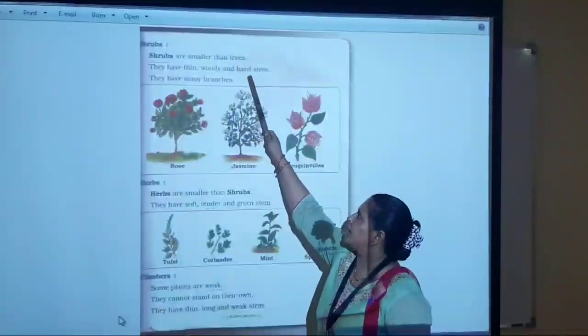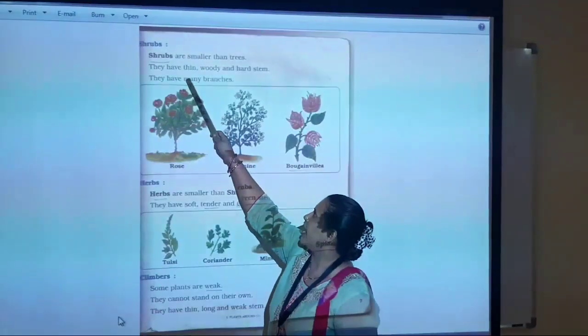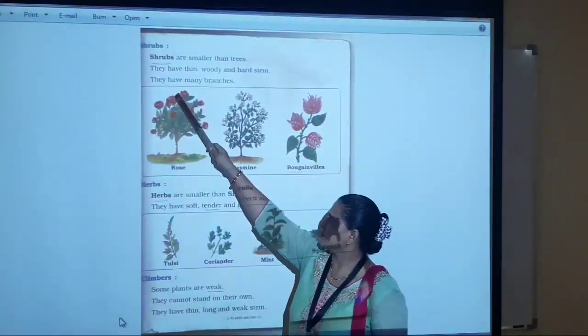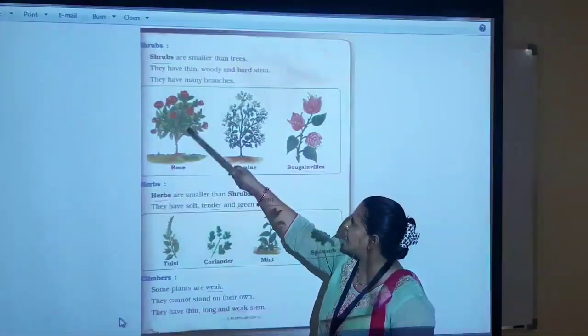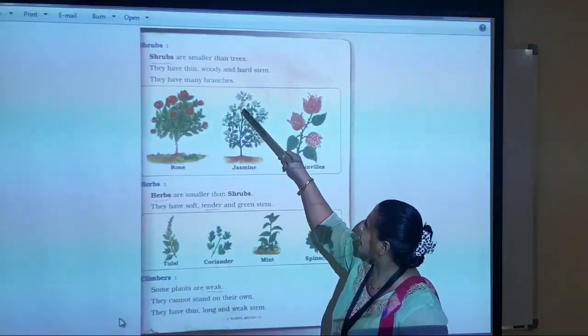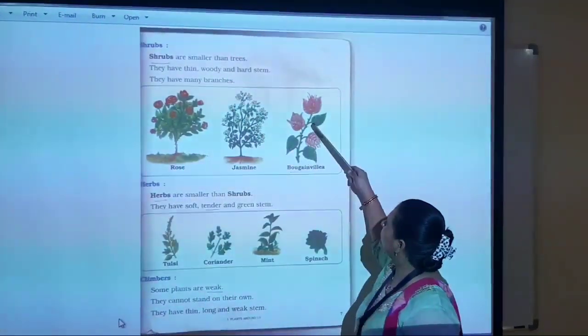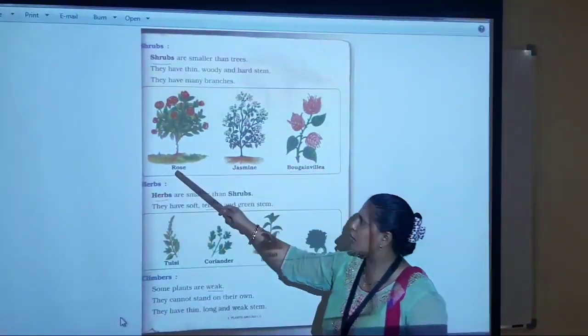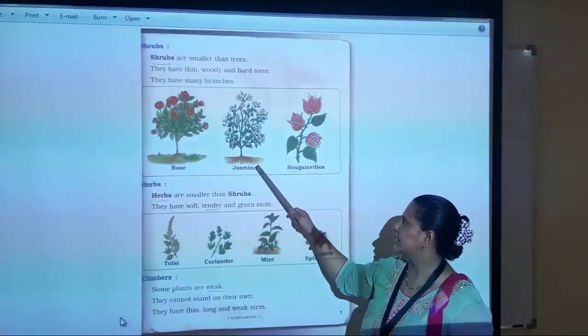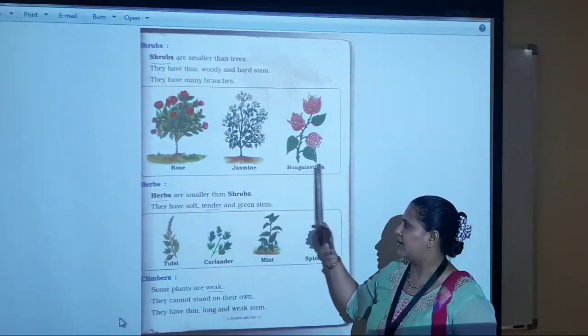Shrubs are smaller than trees. They have thin, woody and hard stem. They have many branches. Look at the pictures. They have many branches. And their stems are thin and woody and hard. Examples of shrubs are rose, jasmine, bougainvillea.